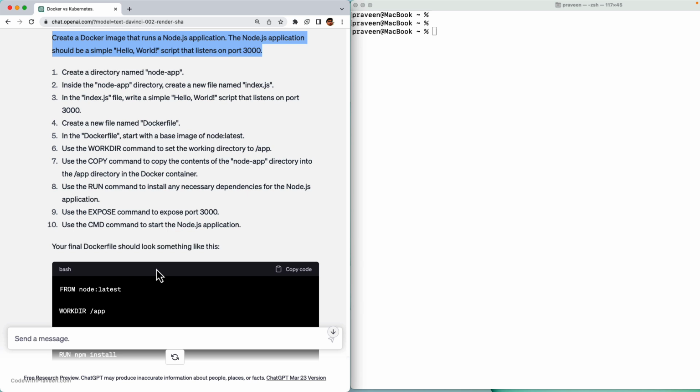Using this way, you can use GPT to give you assignments of any difficulty. You can get the hints and solutions as well. So I hope this video has helped you to know how you can use ChatGPT to make use of its powerful features to learn Docker.